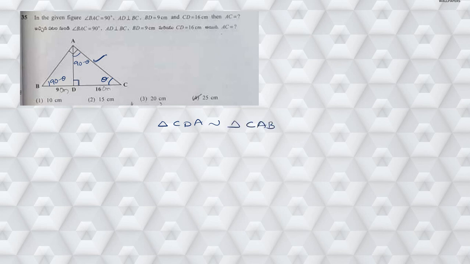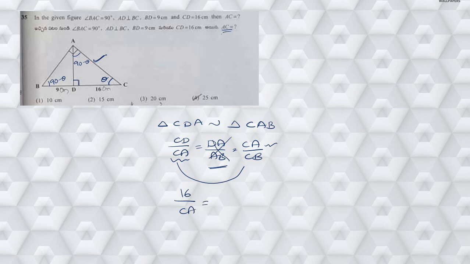CAB. So using this I can say that CD by CA is equal to DA by AB is equal to CA by CB. Since I need the AC value, where I am having AC, so here and here. I am not considering this particular ratio, I am comparing these two. Now from this, what is the value of CD? CD is 16 by CA is equal to CA by CB. CB is nothing but this total length 16 plus 9, which is 25.